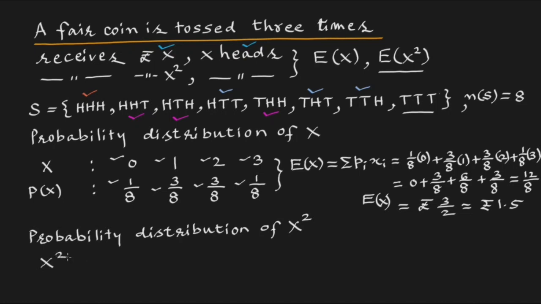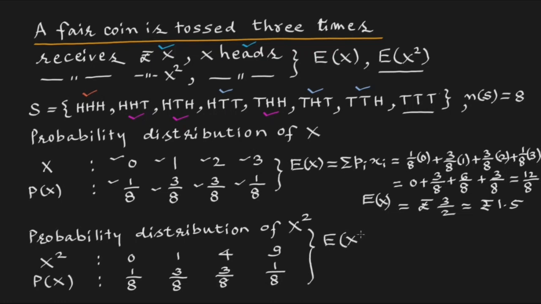x square is 0 square 0, 1 square 1, 2 square 4, 3 square 9. Probabilities of x will be same as above: 1 upon 8, 3 upon 8, 3 upon 8 and 1 upon 8.